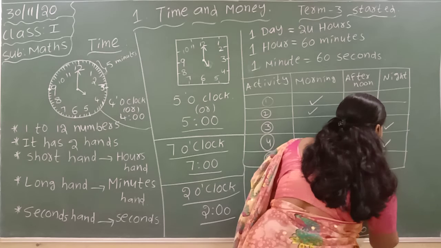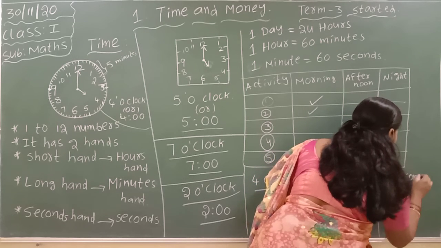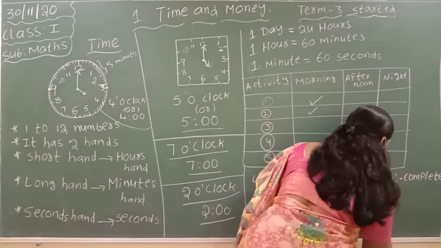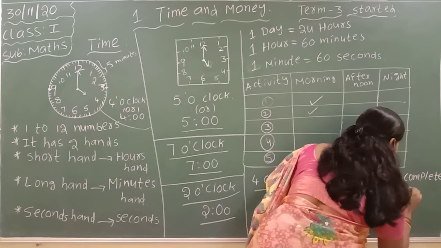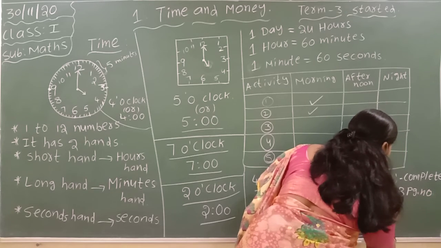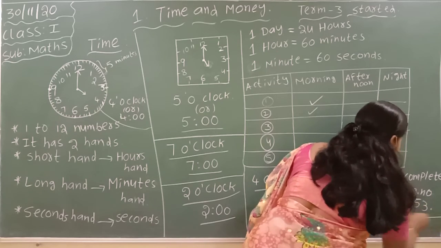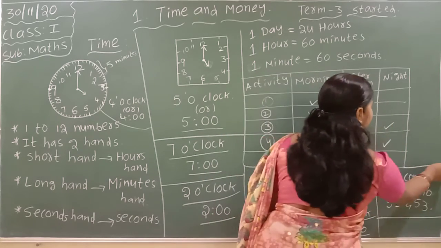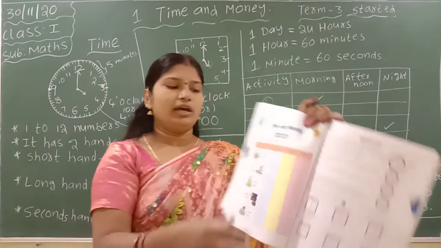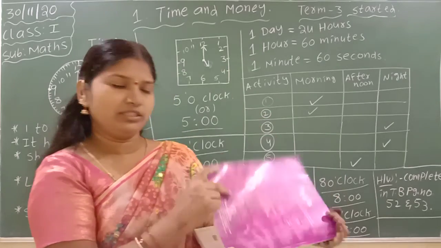So today your homework is to complete textbook page number 52 and 53. This is your homework. Once you open your textbook, finish this bit and this bit. This is your homework today. Thank you.